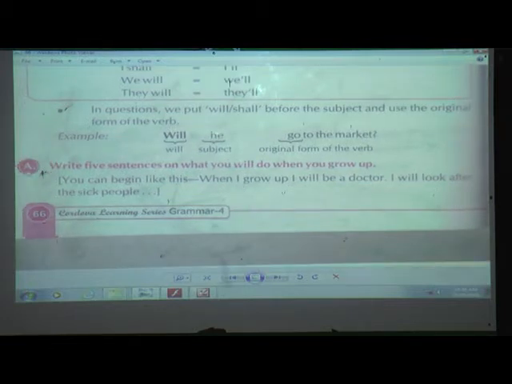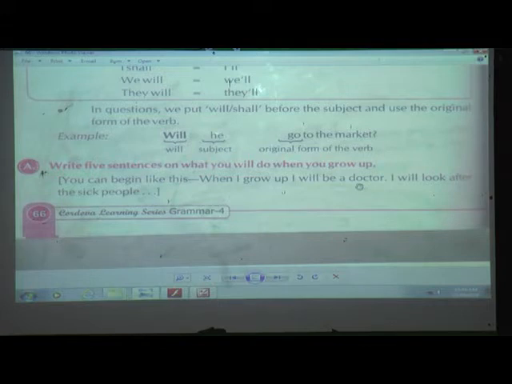Here exercise A is given. What is it? Write 5 sentences on what you will do when you grow up. Now everyone has their own ambitions. Yes or no, students? I hope that you also have thought about what you will become in future. Now you have to write that in 5 sentences. Here they have given one example. You can begin like this: when I grow up, I will be a doctor. This is only an example.